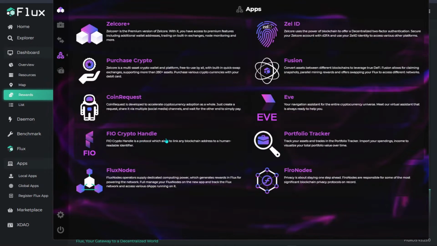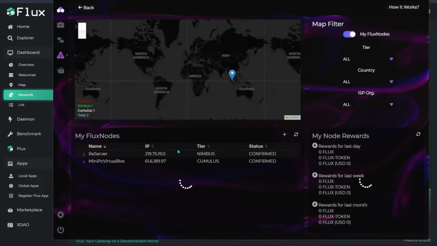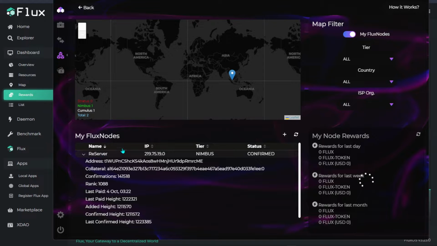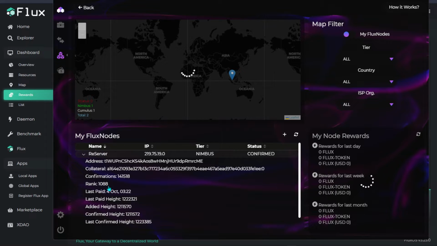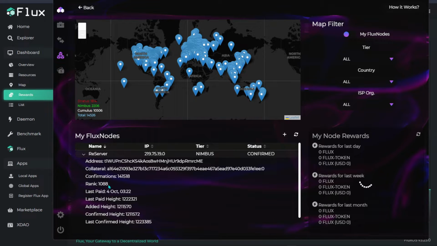So if you head over to your Flux node, here I have my node. I'm just going to show you some examples to explain how the reward system works. You expand it here. If you have a Flux node running, you will see the ranking, and this ranking is the determination, the queue system, for you to receive your first payout or your next payout. As of now, for my Nimbus tier, there are over 2,000 nodes. That means the last ranking is 2,206.